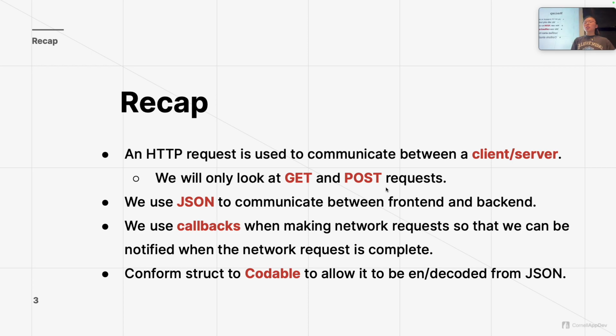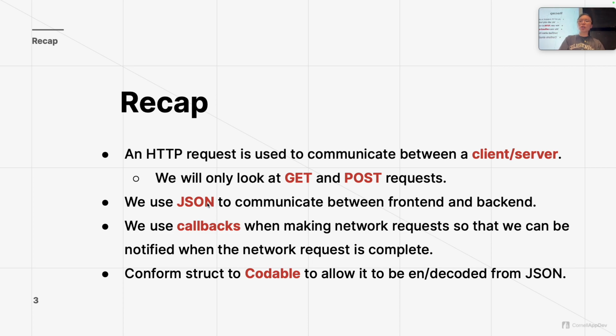Cool. Okay, for some content recap, this Monday we went over a lot of conceptual stuff when it came to networking. The first of which is an HTTP request and how that consists of a client and server relationship. Remember that a client requests something from the server and a server responds with some sort of information or with some sort of status code as well. In this lecture and in this class, we'll be only looking at GET and POST requests. If any of you have taken the backend course, you might be familiar with more complex requests. Not necessarily complex, but other ones like delete and patch, etc. But for the scope of this class, we'll only be looking at GET and POST ones.